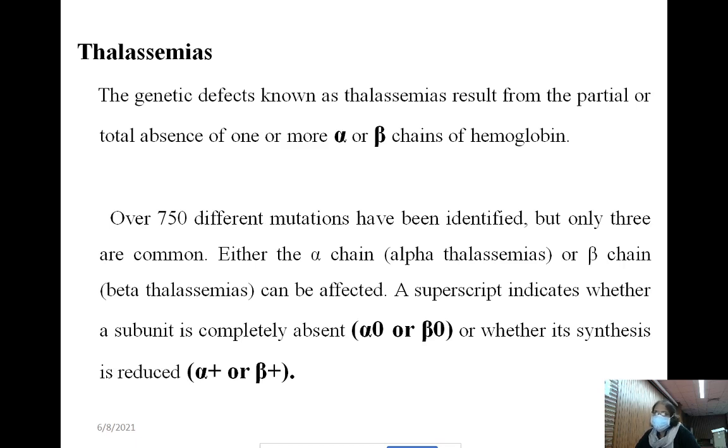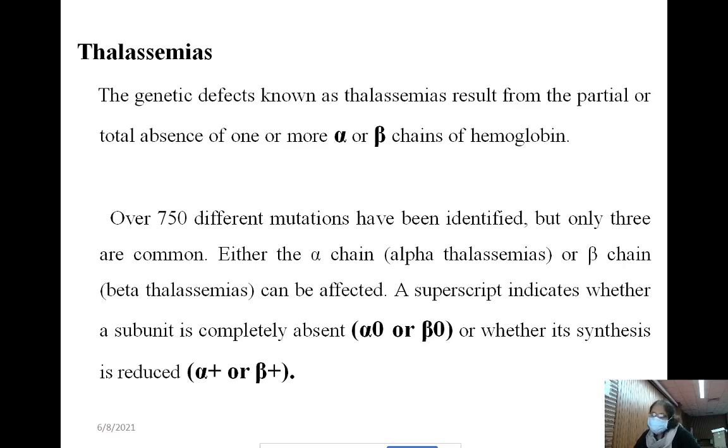And if synthesis is reduced, that is the partial absence: a part is not synthesized. But whatever part is synthesized is the normal polypeptide chain, with no abnormality like in the qualitative hemoglobinopathies.